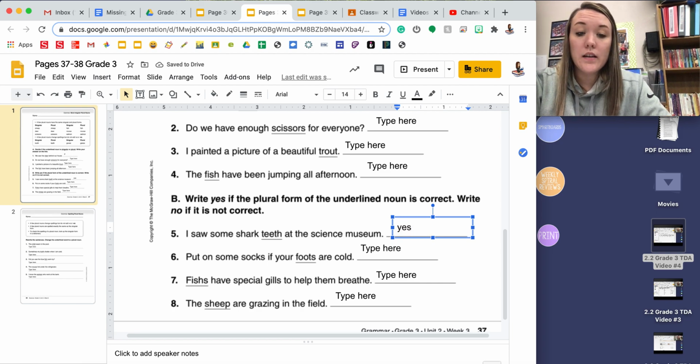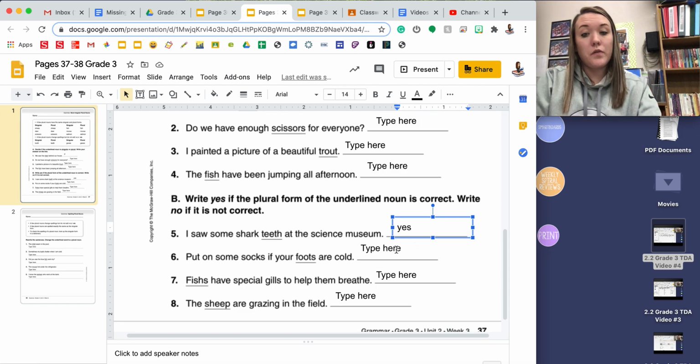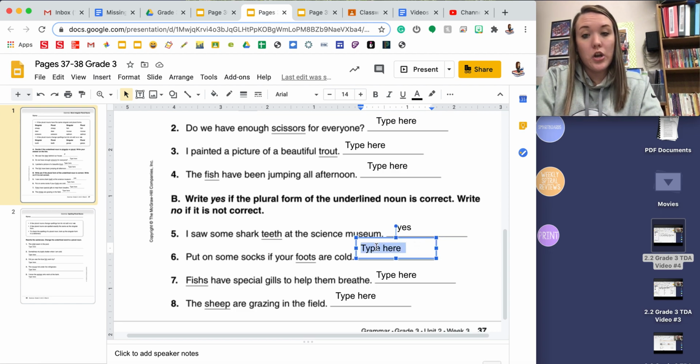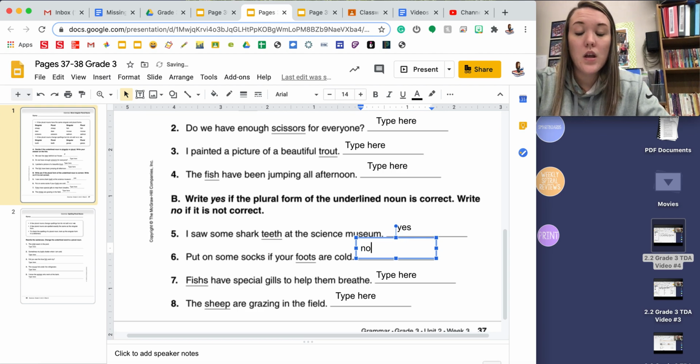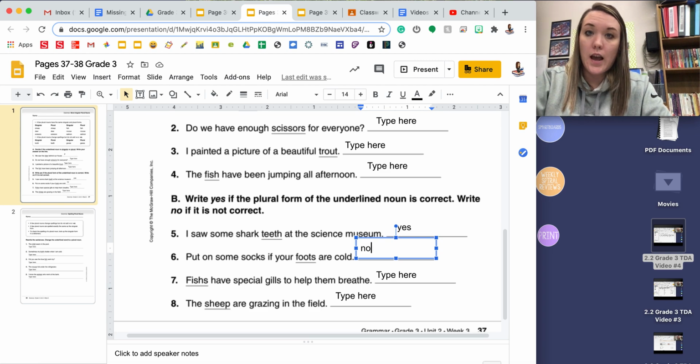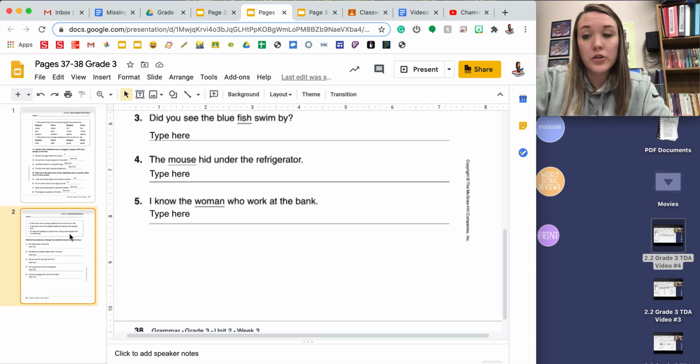Look at number 6. Put on some socks if your foots are cold. Foots is not the proper plural form of foot. It should have been changed to feet. So for number 6, I'm going to put no on the line. You will also need to finish up part B for 7 and 8 on your own. Remember, you have a second page today or on Tuesday.